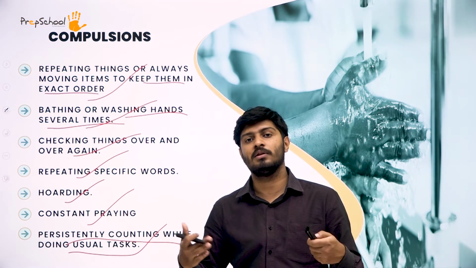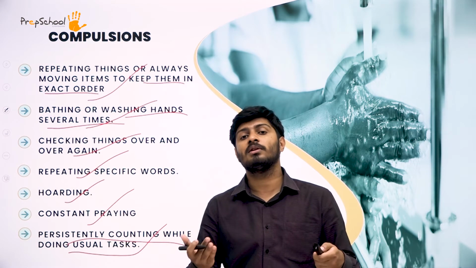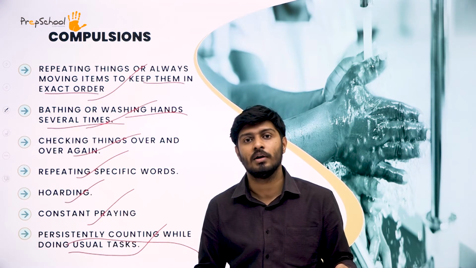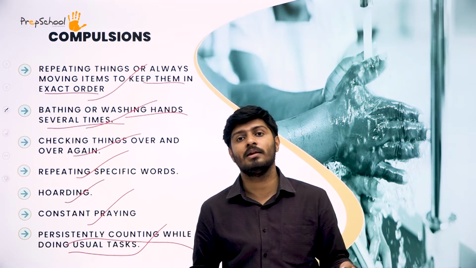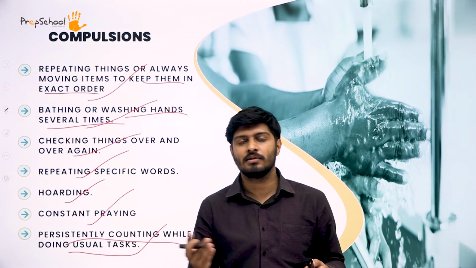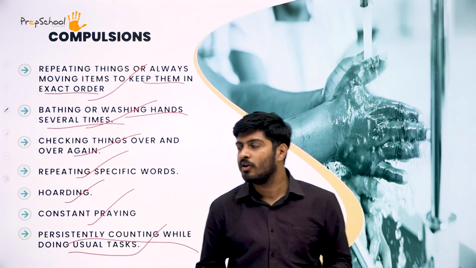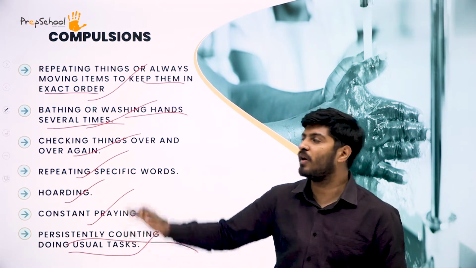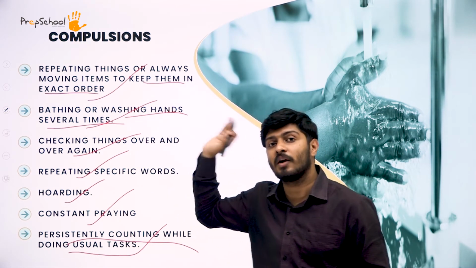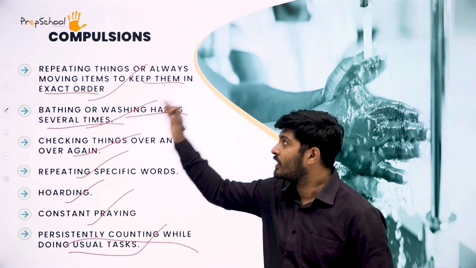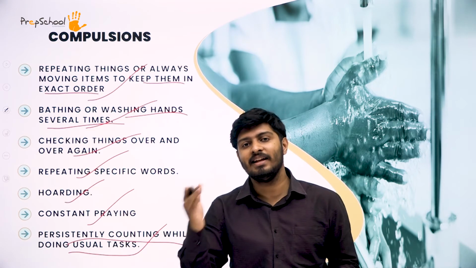Okay, so if a person who has ODD is in public, he will interrupt everybody. That will cause a lot of social issues and a lot of political issues. A person who has autism will again make a lot of fuss about everything in society. So you have to keep in mind the severity of the symptoms, and then you have to treat that person. Having said that, hoping you understood the different compulsions and different symptoms of obsessive compulsive disorder.